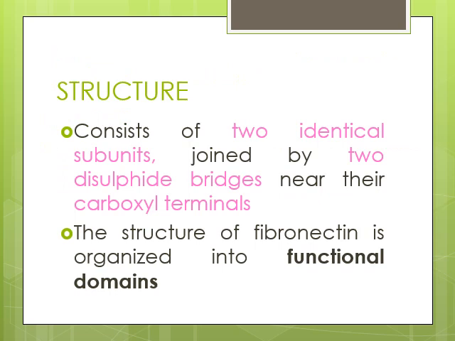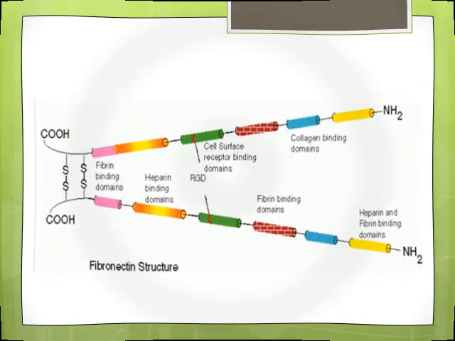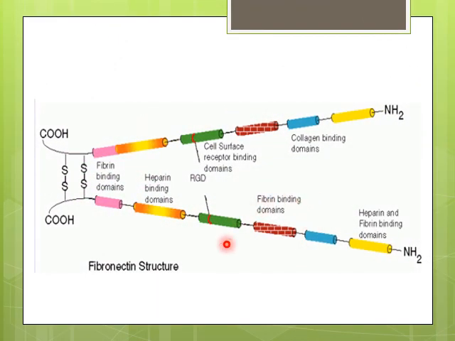Now what is its structure? It basically comprises two identical subunits, and these are joined together by two disulfide bridges, which are found near their carboxyl or C terminals. The structure of fibronectin is further distributed into functional domains. For example, you can see that this is the fibronectin structure.